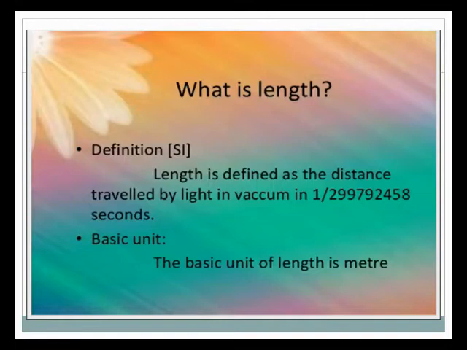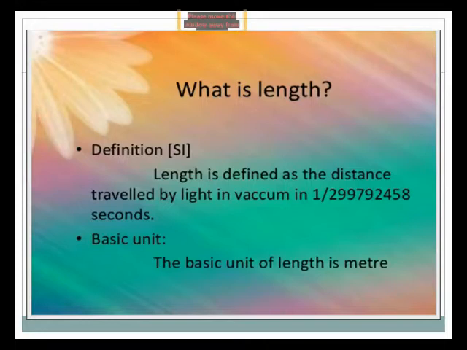The first one is length. What is length? Length is defined as the distance traveled by light. It means the distance which light travels in a vacuum. Vacuum means there is no air present, as outside of the earth.